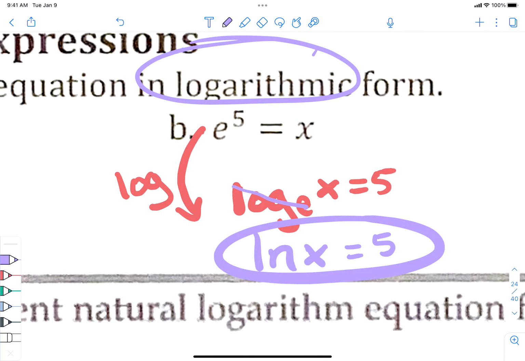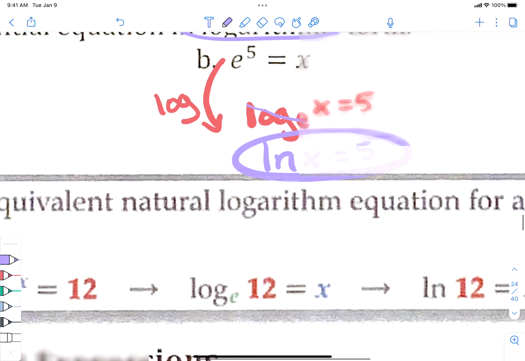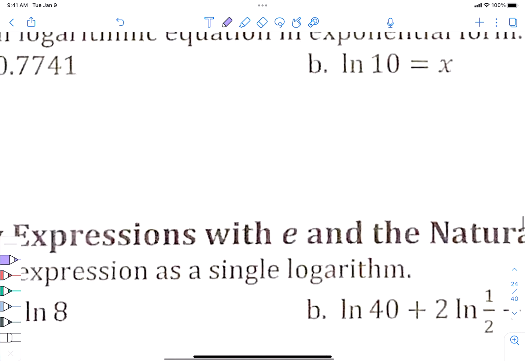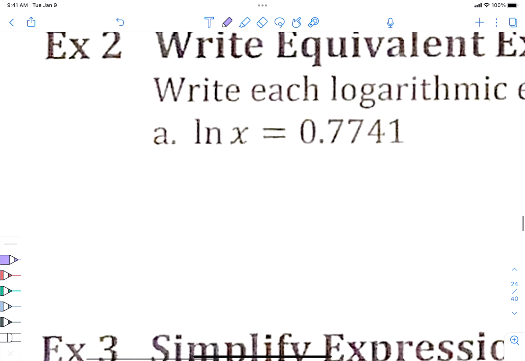Okay? Not yet. We will here in a minute, in the example after the next one. Right now we're just doing the switcheroo from log to exponential like we've been doing before. Okay, ln x equals 5. That's exactly right. The last one would be ln x equals 8. What? The last one, ln x equals 8.